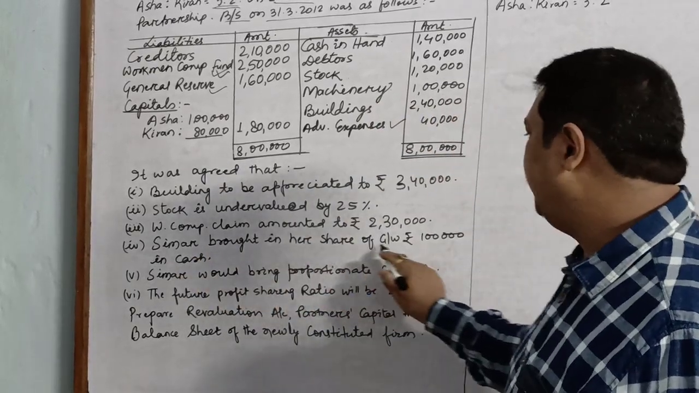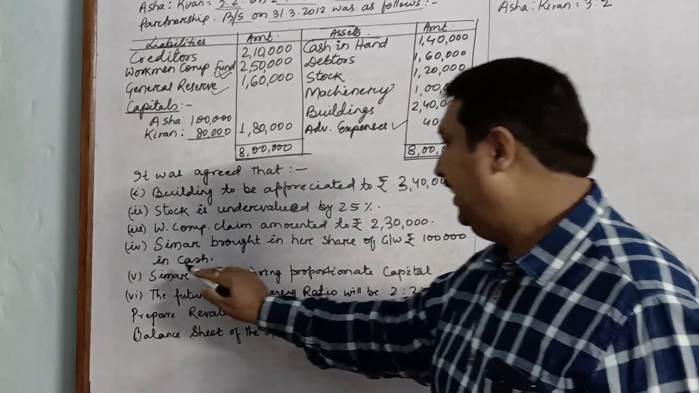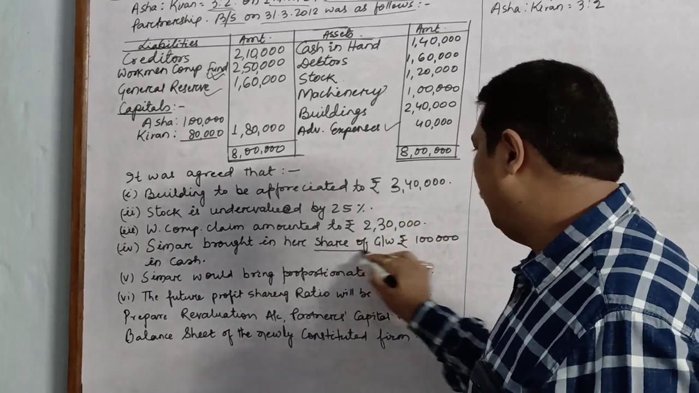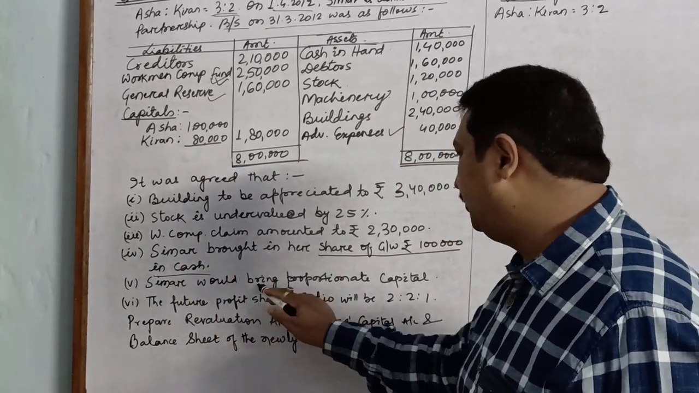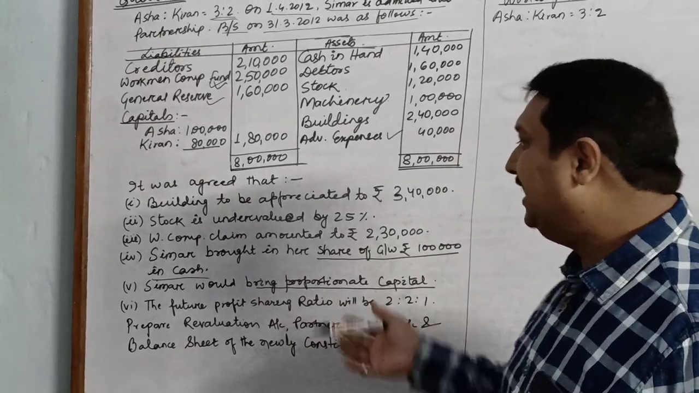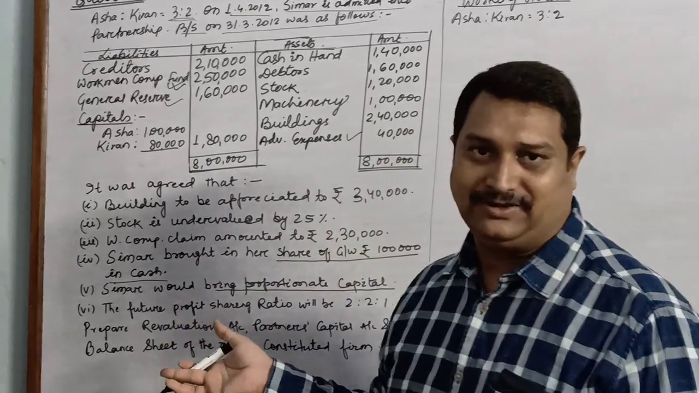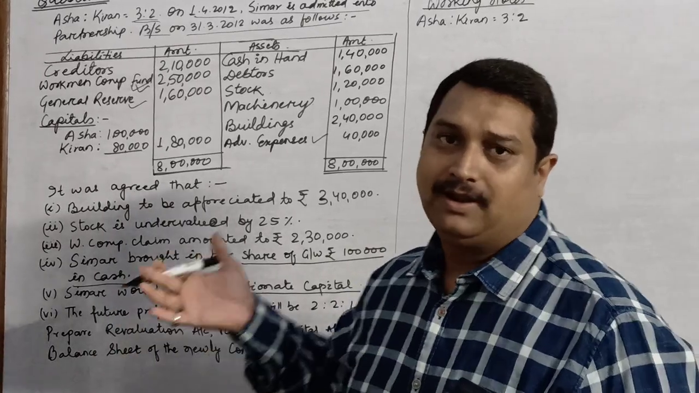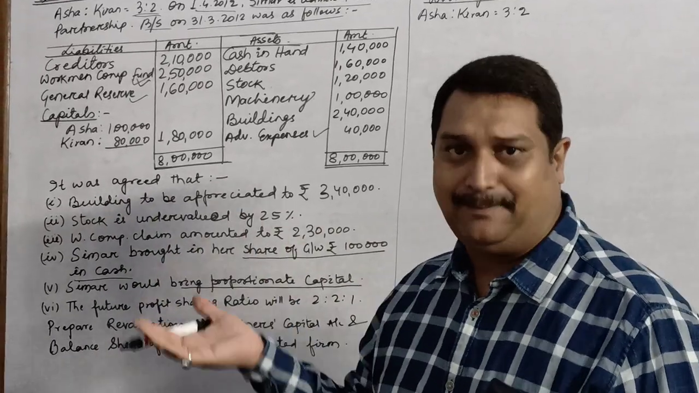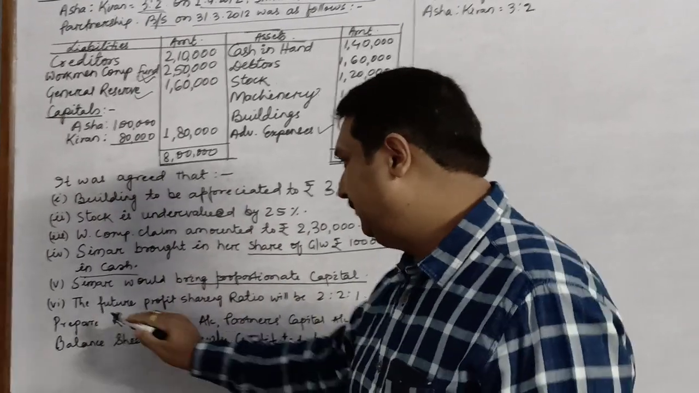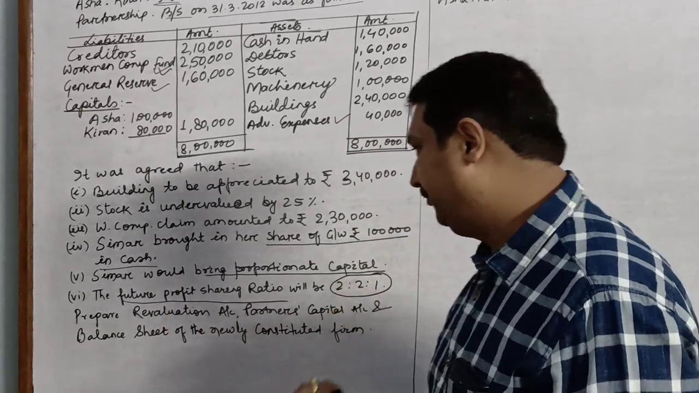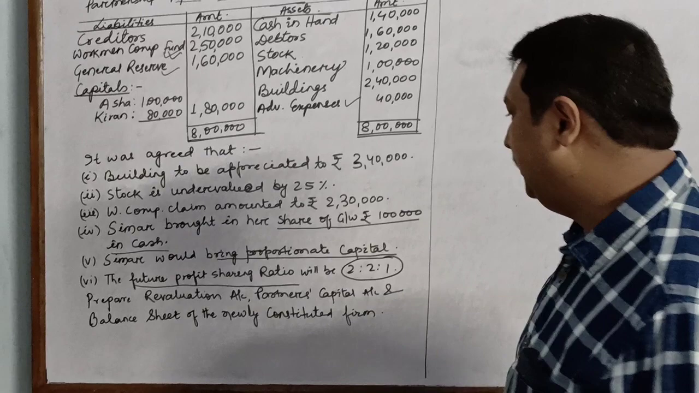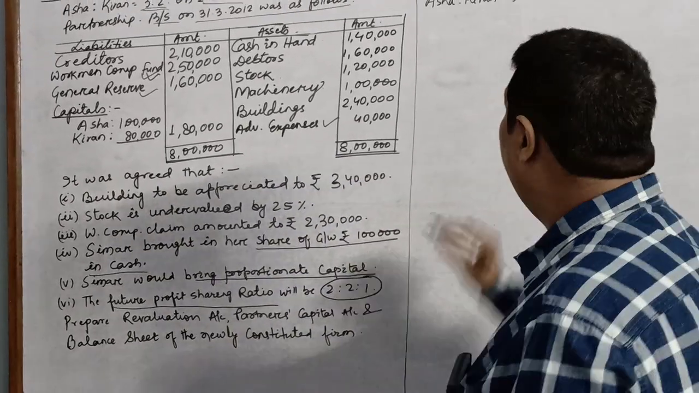Simar brought in her share of goodwill rupees 1 lakh in cash. This is her share of goodwill which she has brought in cash. Simar would bring proportionate capital. That means the capital of Simar is not given in the question and we are supposed to calculate her share based on the capital of the old partners. The future profit sharing ratio will be 2:1. We are asked to prepare revaluation account, partners capital and the balance sheet.